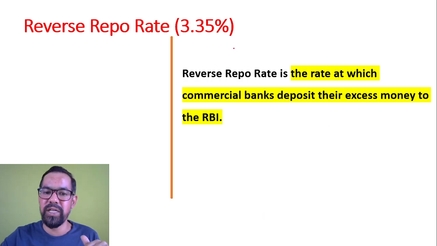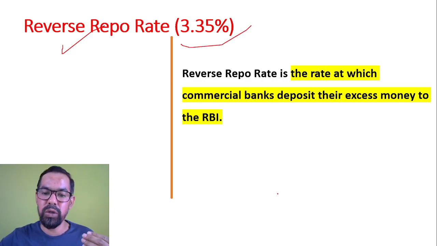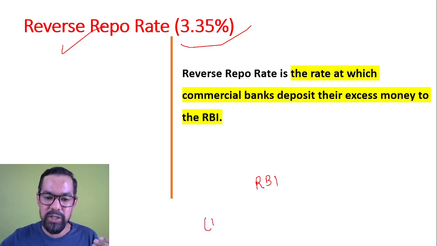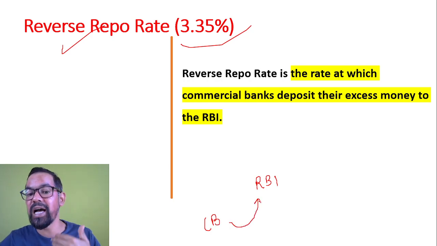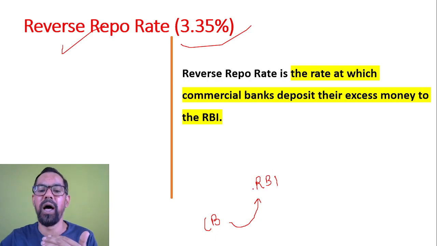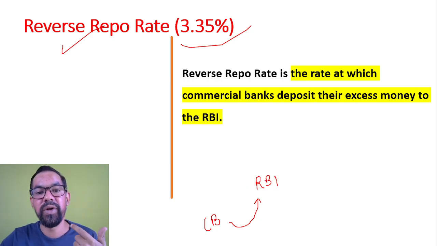Next tool we have is the reverse repo rate. This is just the opposite of the repo rate, and the current reverse repo rate is 3.35%. Sorry, this reverse repo rate is the rate at which commercial banks lend their money. So the cash flow is from commercial bank to RBI. It is the rate at which commercial banks deposit their excess money with RBI.